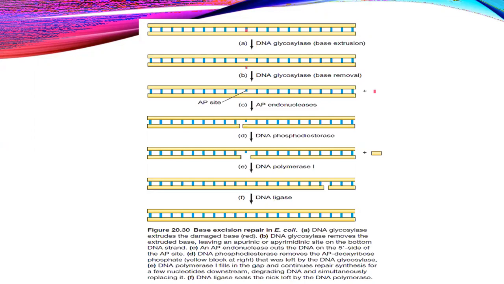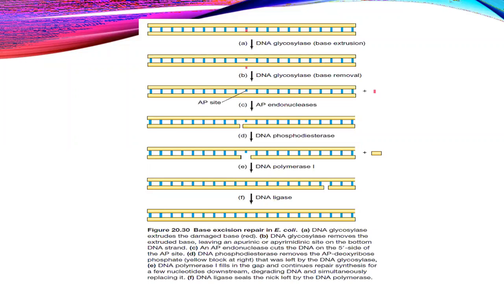So that's how the damaged base is removed from the damaged DNA.